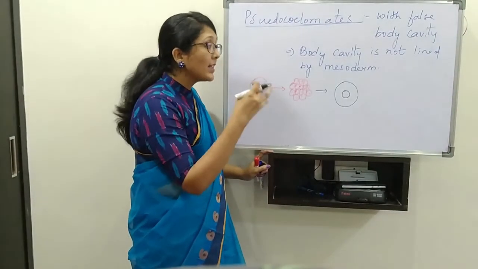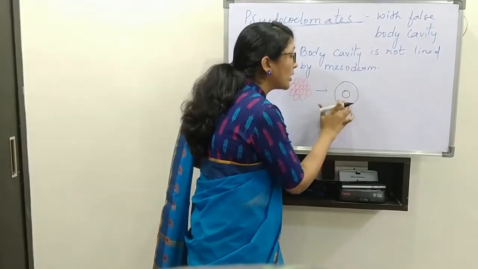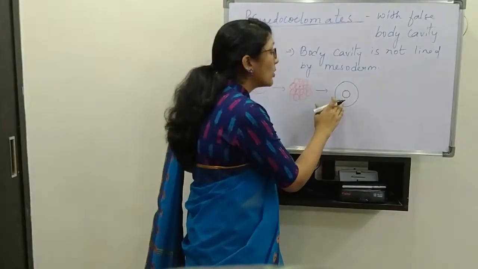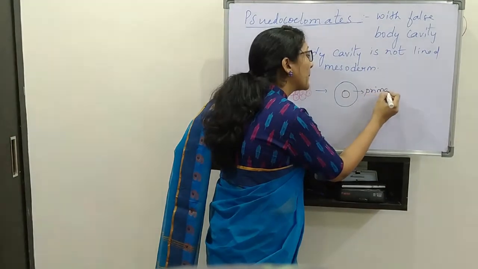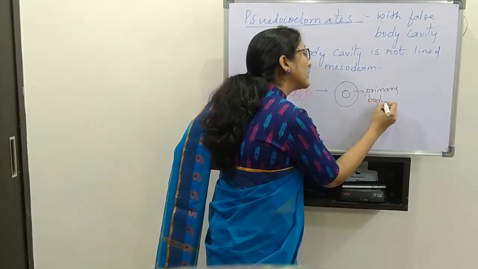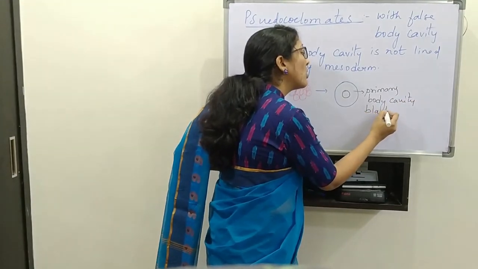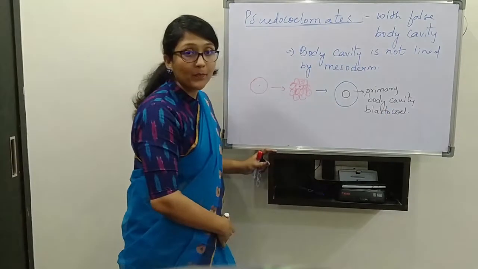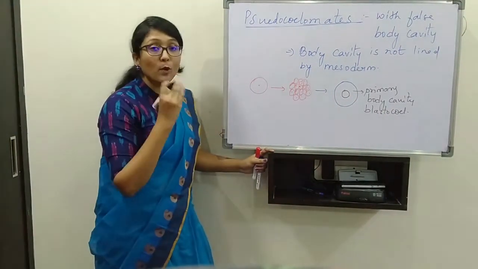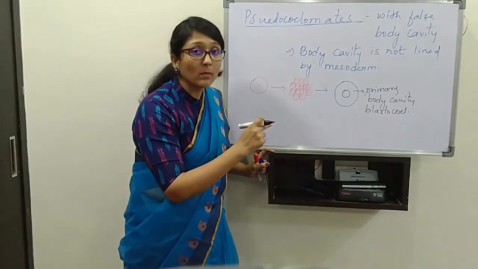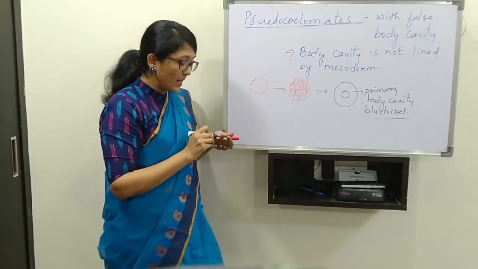In acoelomates the remaining cells completely occupy this cavity. Now this cavity which is first formed is called the primary body cavity, which is also called blastocoel. It is the first formed cavity in the body, but it is not a coelom.